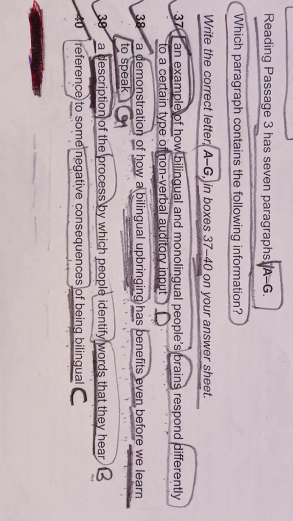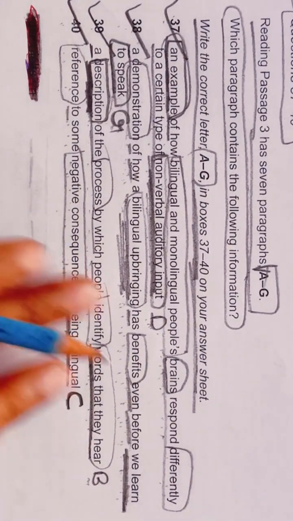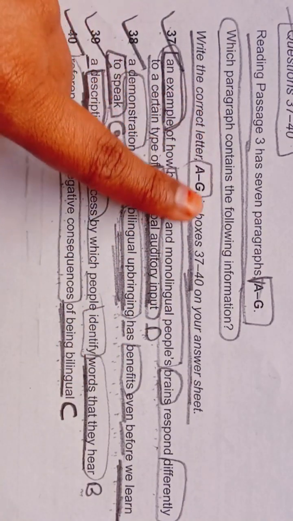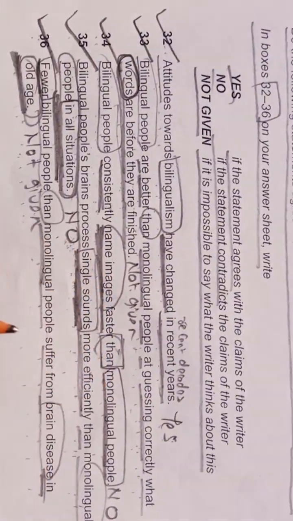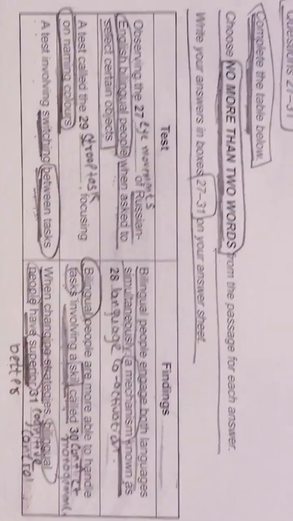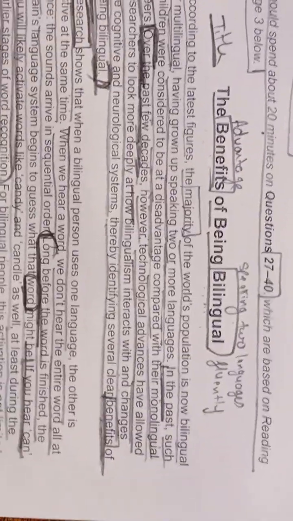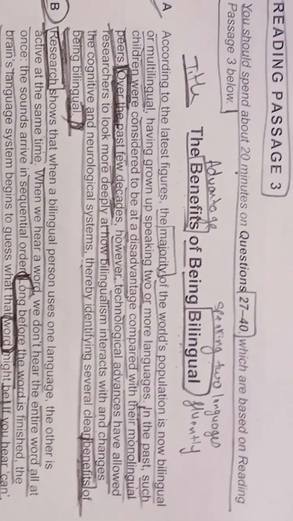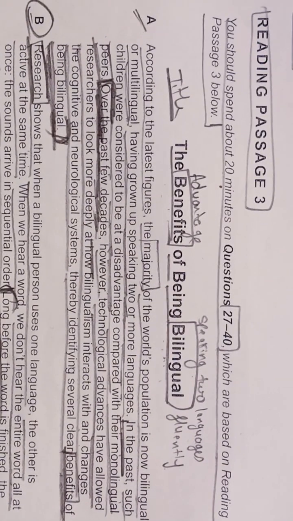So with this we have completed our entire passage. Okay, so we have completed the which paragraph contains the following information question, we have also completed yes, no, not given, and we have completed the table also. Okay, I hope you have understood this and try to learn so many passages to improve your reading skill. Okay, so try to learn new passages every day.